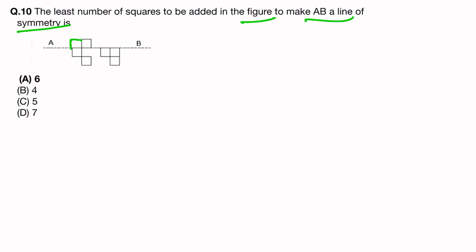One square here for this one, and one here. So total here 3 squares we will have to make. So see, and this side also 3 squares. So total 6 squares.